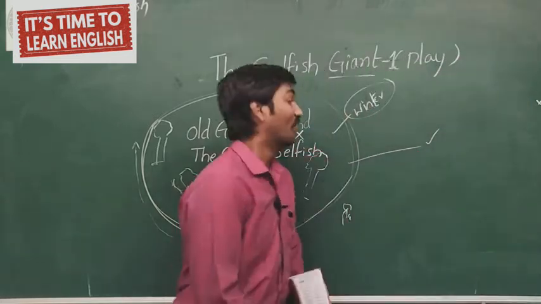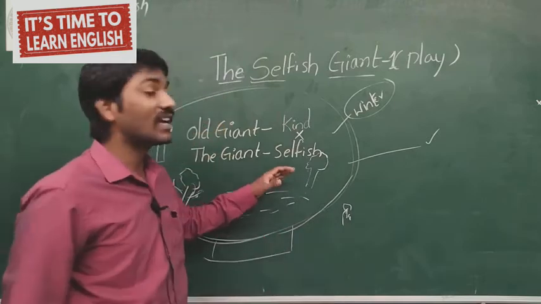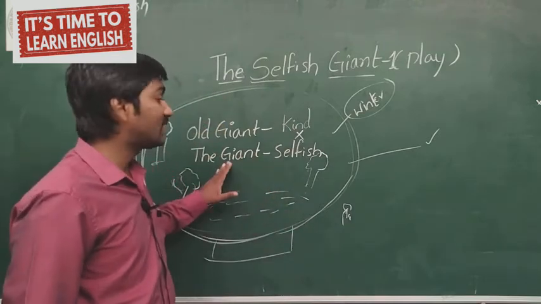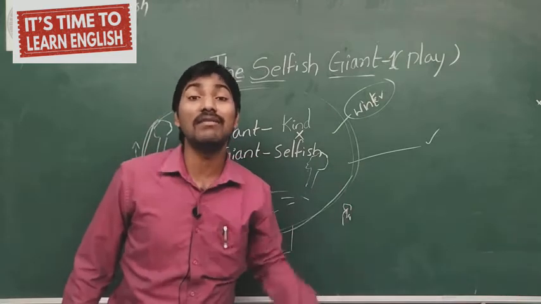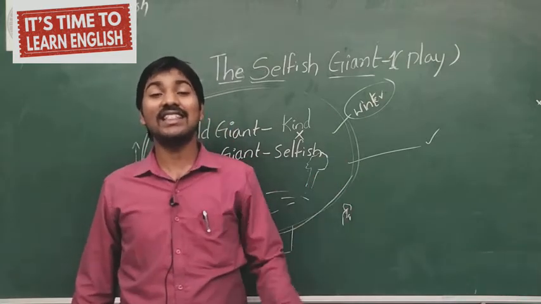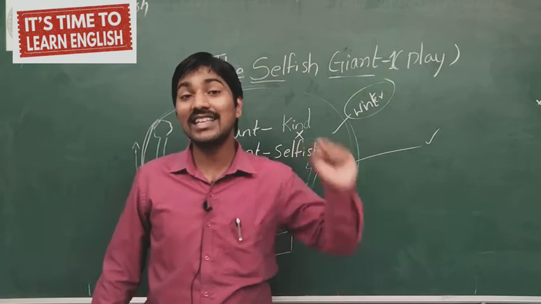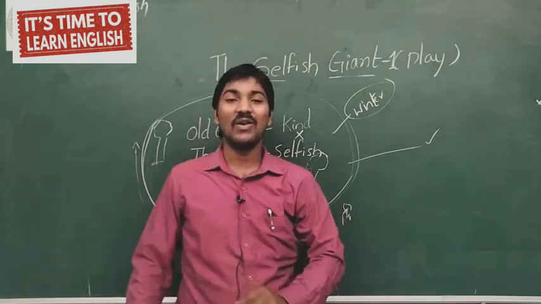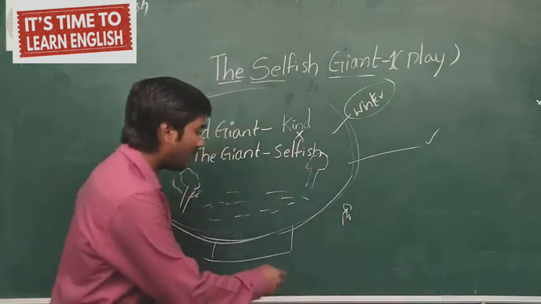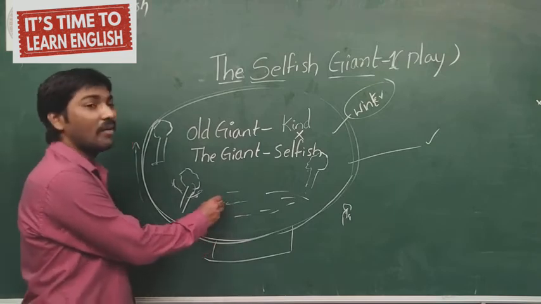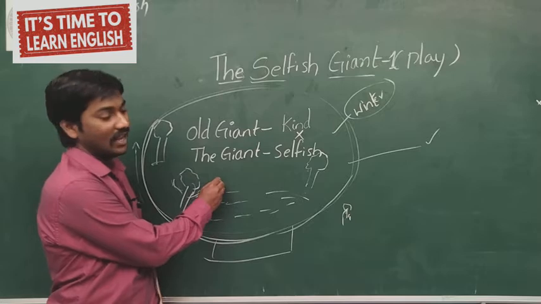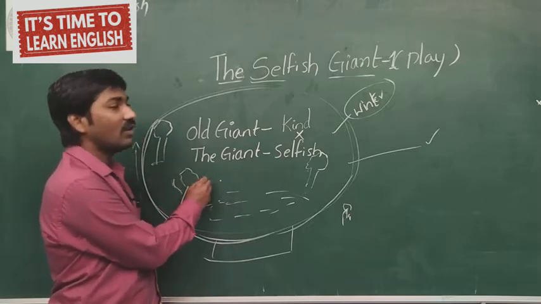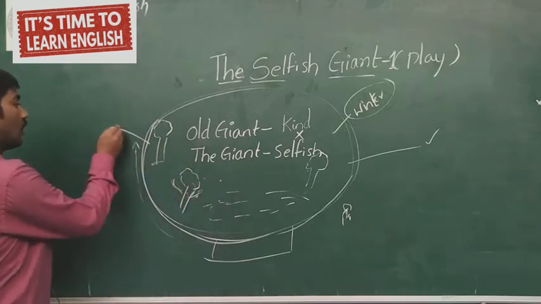What do you know? When the children left the garden, when the giant said, this is my own garden, I won't allow anybody to play in my garden. When he said the dialogue, when he sent the children out of the garden, what happened? The seasons were stopped in the garden. The seasons were not entering into the garden. So the garden was fully snow.